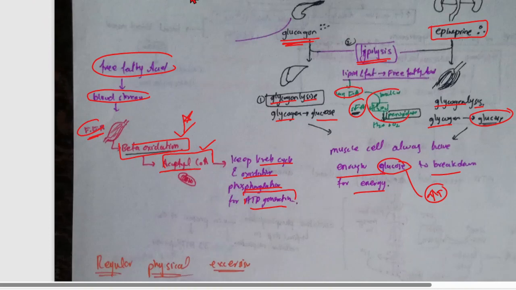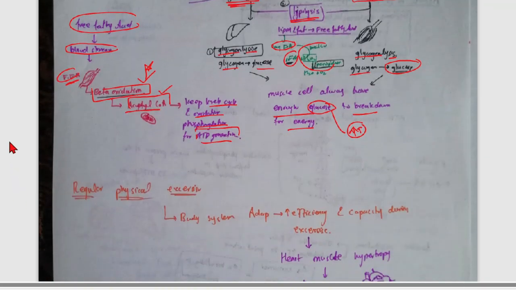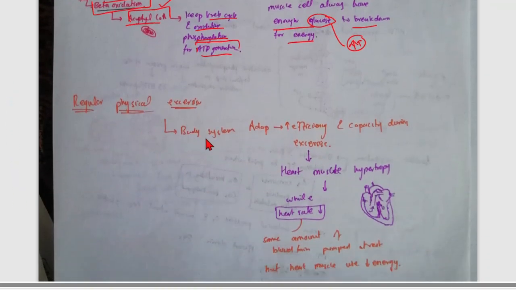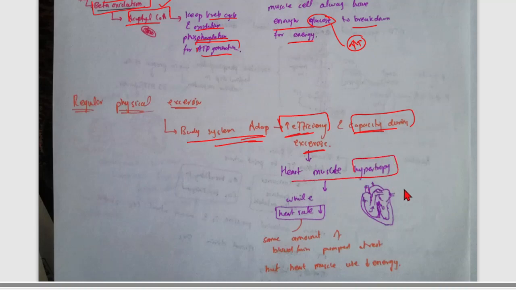Okay, so now we will talk about regular exercise. If you do regular exercise, it is very helpful. The body adapts itself, increasing efficiency and capacity during exercise. If you are exercising regularly, your body becomes adapted. Heart muscle hypertrophy will also occur. The heart muscle increases in size, your heart becomes hypertrophied, and this is a physiological condition.